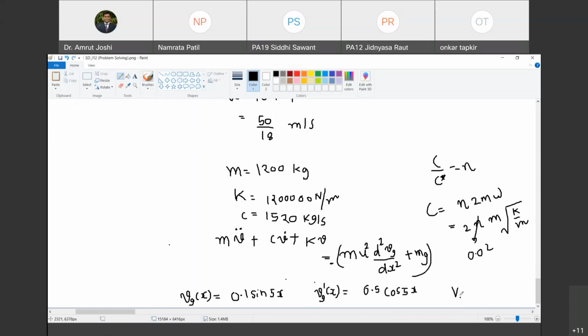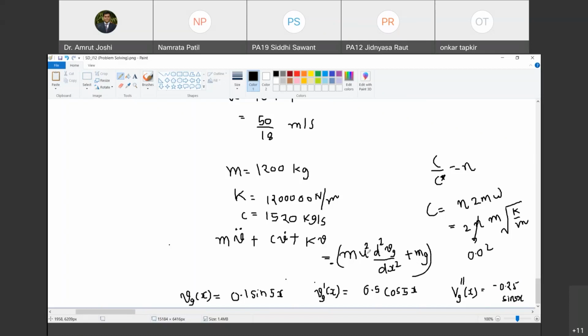And what is Vg double dot, d square Vg upon dx square? क्या होगा बोलो. Minus 0.25 sin of pi x. So you are going to substitute this value here, minus 0.25 sin of pi x.